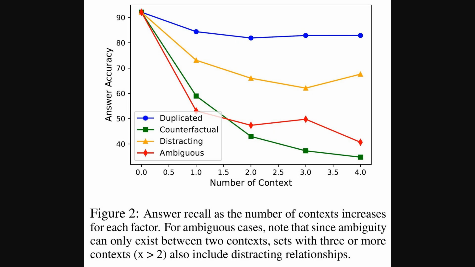Building on that idea of tangled information, this next plot really quantifies the problem. It shows us how answer recall, which is basically a measure of how well the model can find the correct answer from the given information, changes as we add more of these problematic contexts. You can see that counterfactual contexts, those untrue statements we mentioned, cause the most dramatic drop in performance. Distracting and ambiguous information also significantly reduce answer recall, while duplicated contexts, well, they are the least harmful. This clearly shows why organizing these contexts is so important.